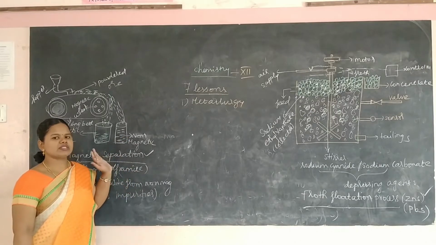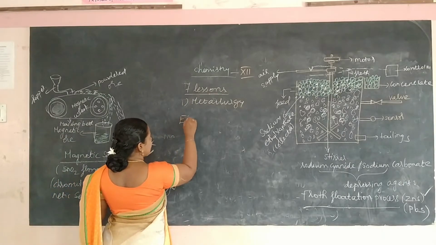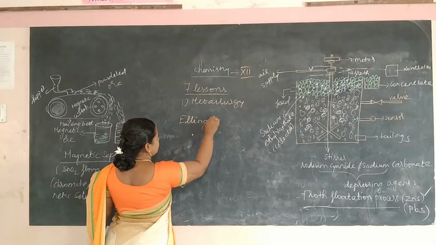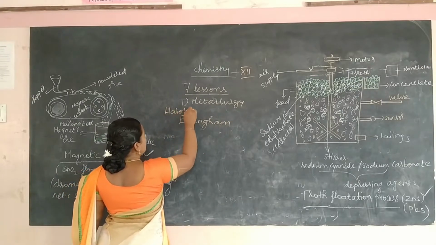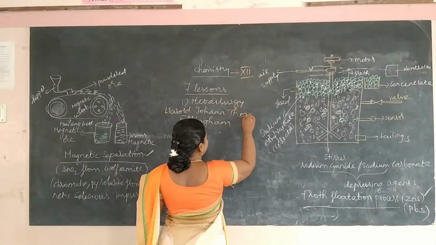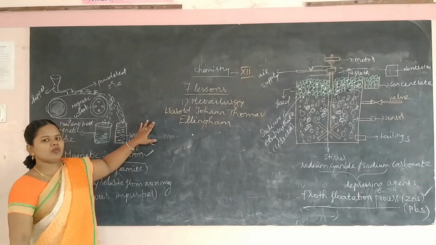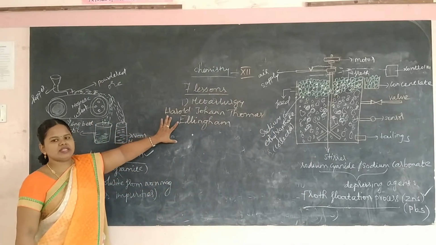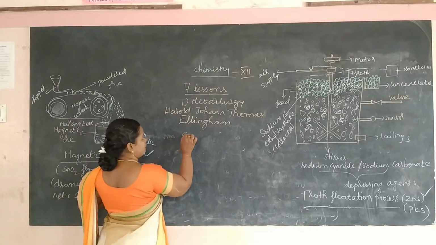In this lesson, we see an important scientist whose name is Ellingham, that is Harold John Thomas Ellingham. He lived from 1897 to 1975, and he is well known for his Ellingham diagram.